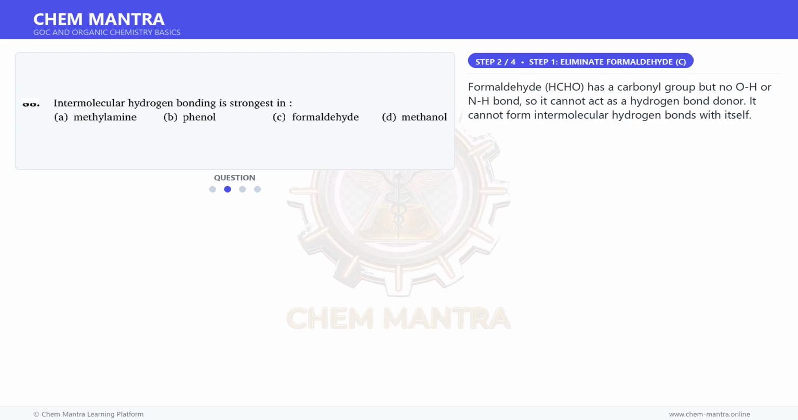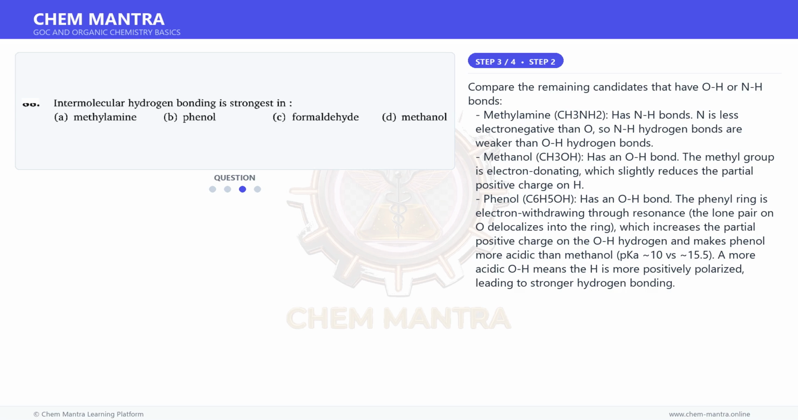Moving on to the next step. Formaldehyde, HCHO, has a carbonyl group but no OH or NH bond, so it cannot act as a hydrogen bond donor. It cannot form intermolecular hydrogen bonds with itself. Moving on to the next step.